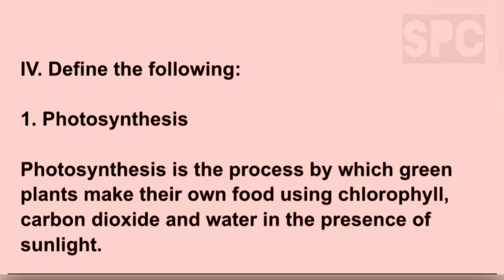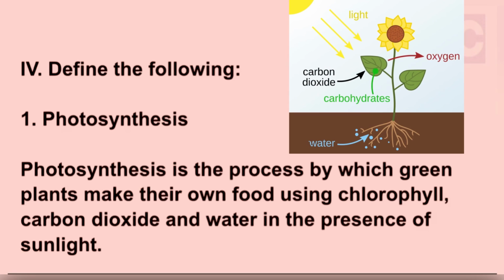Let's move on to question number 4. Define the following. First, photosynthesis. Answer, students, photosynthesis is the process by which green plants make their own food using chlorophyll, carbon dioxide and water in the presence of sunlight.